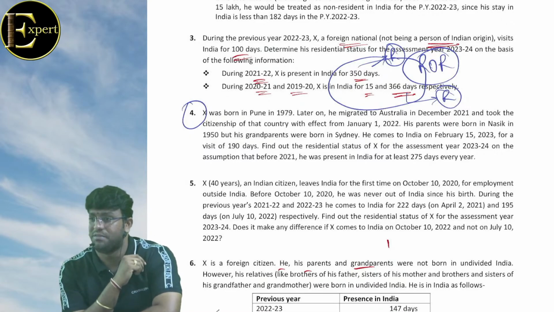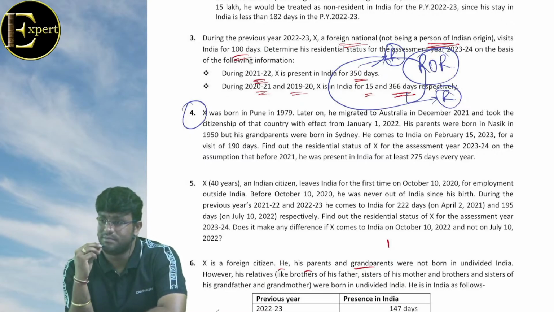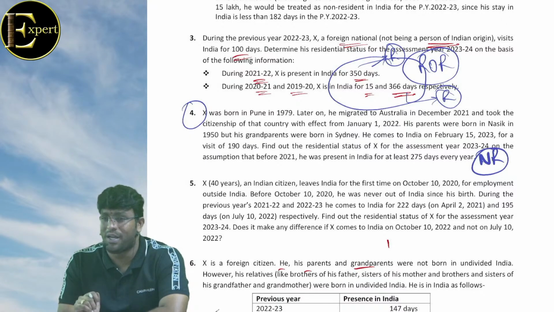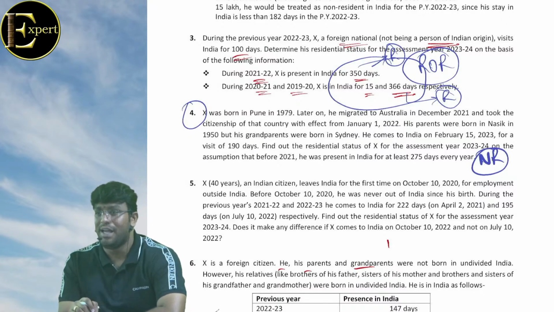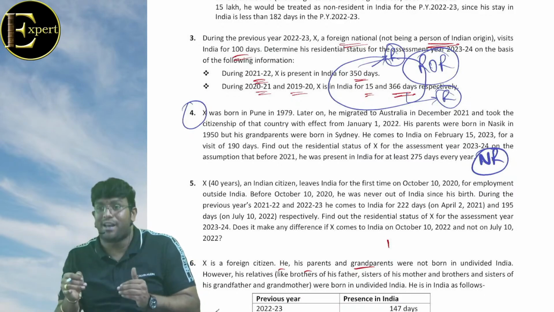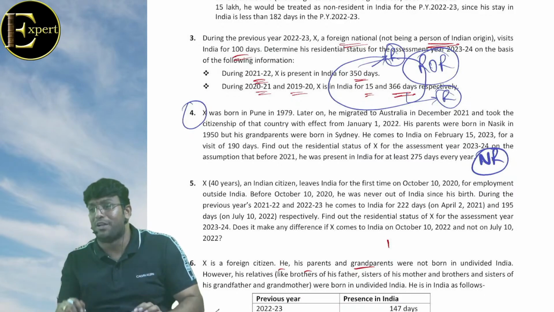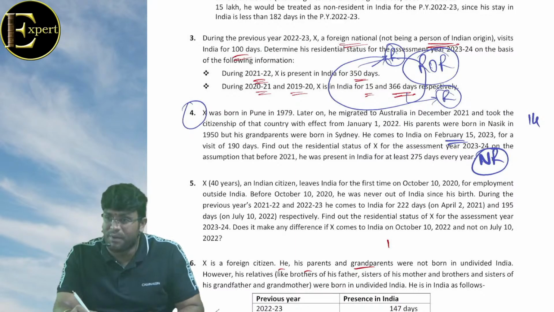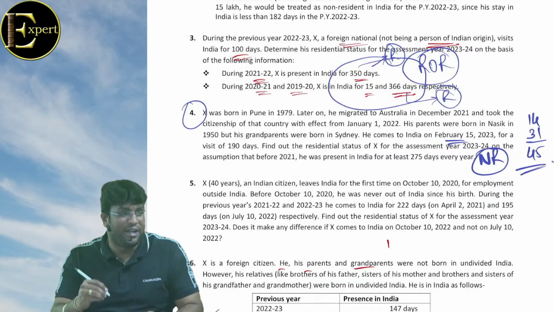Yes, Sakshi ji. The answer for fourth question is non-resident, not ROR RNOR. You have to understand that he has come to India for 190 days, very good. But in previous year, how many days is there for India? That is important. When did he come? Feb 15th. Matlab is there in India for 14 days in February, 31 days in March, totally 45 days.